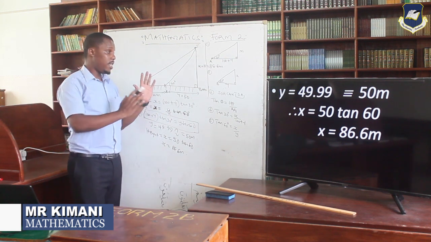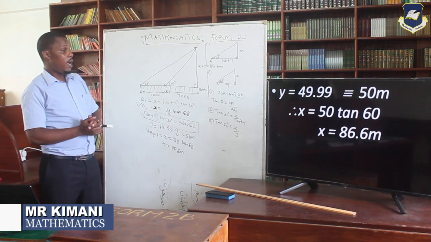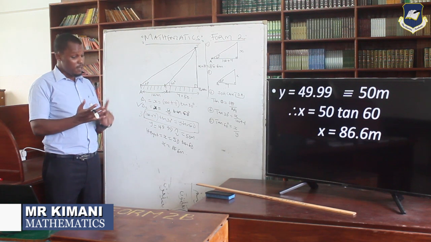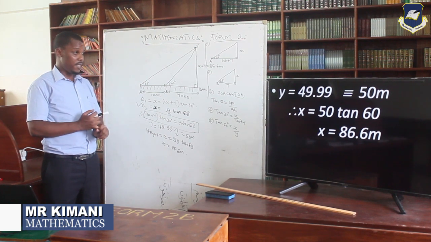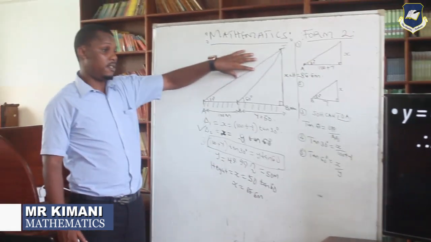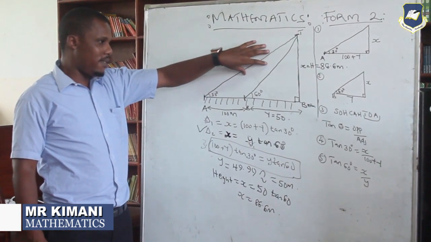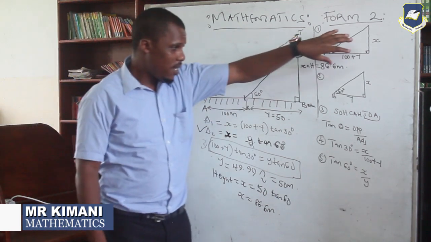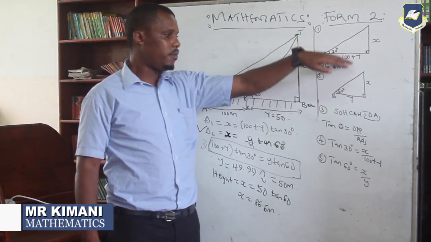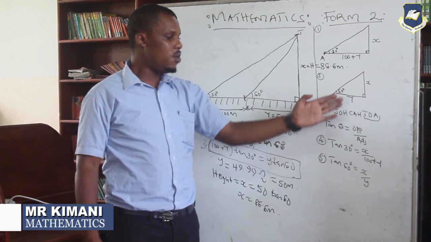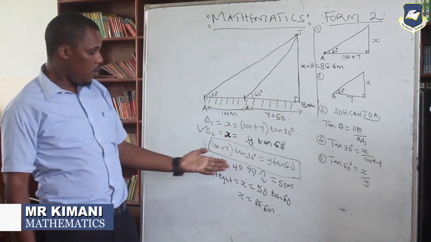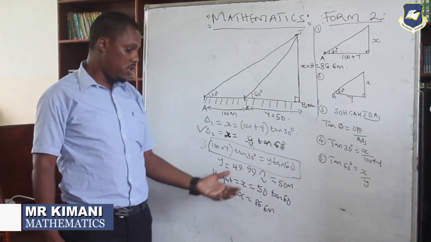For you to get that, the question is very common in section 1, and you should be in a position, first of all, to interpret the way the question is saying. Then you come up with a sketch of the interpretation of the question. Then from that sketch, you see the two triangles. After using the two triangles, use the concept there. Then you substitute. When you get one of the unknowns, you have to substitute in order to get the height.